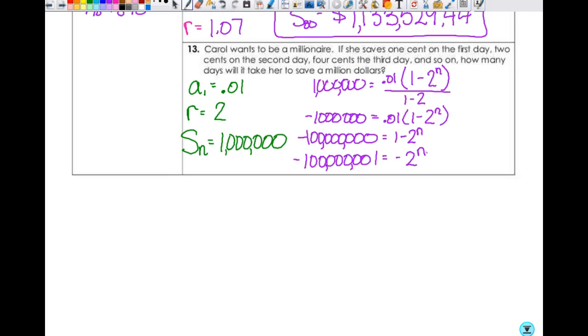Now, what do I have to do to get n out of the exponent? How do you do that? The log, right? You can take the log of both sides. Can you take the log of a negative number? No. So if I multiply by -1, then those just both become positive. I don't have to rewrite. I'll just make them positive.